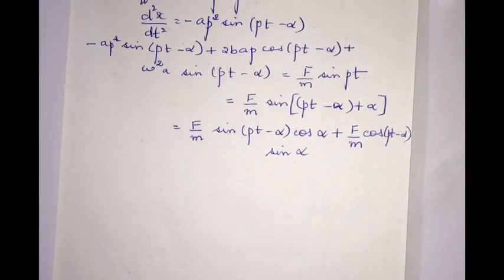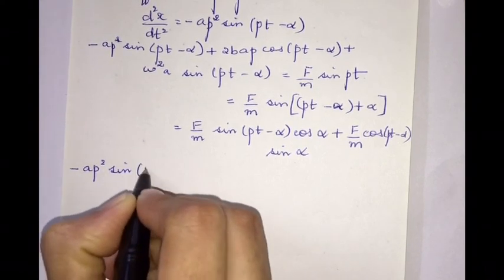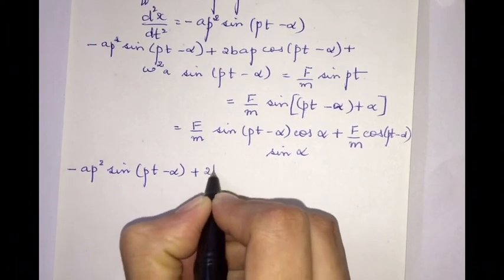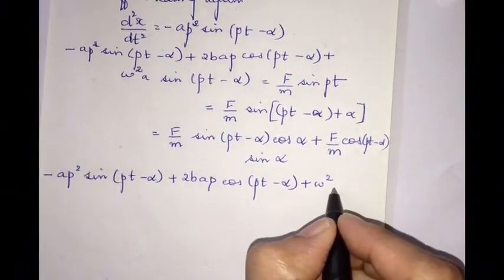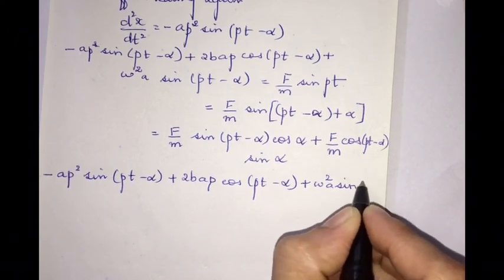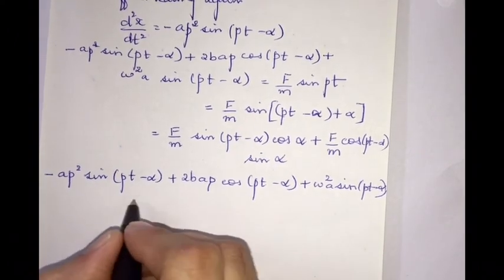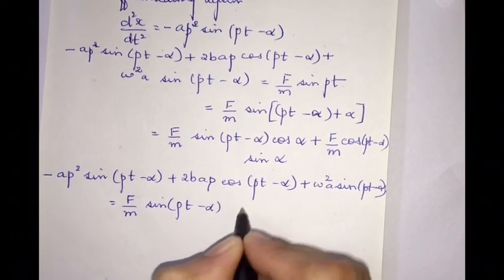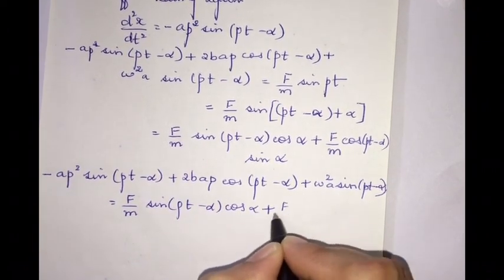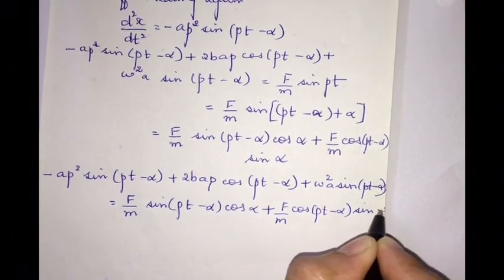So this equation becomes -Ap² sin(pt - α) + 2b·Ap cos(pt - α) + ω²A sin(pt - α) = (F/m) sin(pt - α) cos α + (F/m) cos(pt - α) sin α.